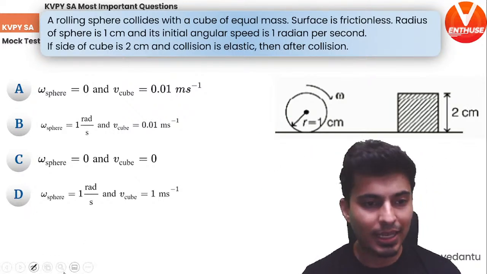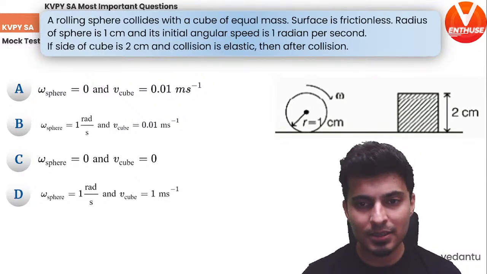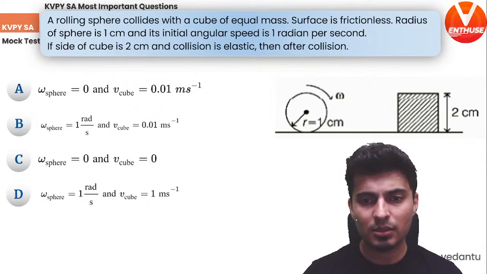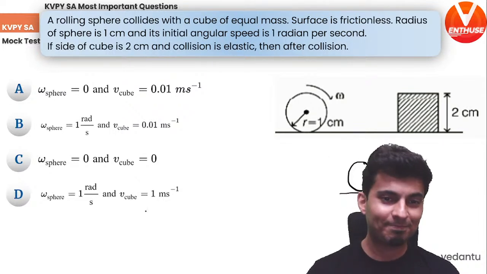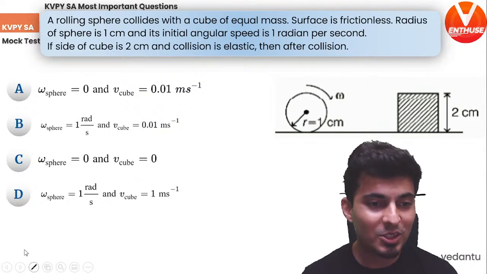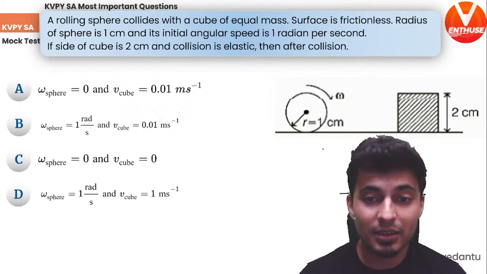Let's draw the diagram. How will it look when these things are just touching each other? This is how it looks. Okay, this is rotating. But remember, all surfaces are smooth. If all surfaces are smooth, then there is no friction. Then there is no torque.